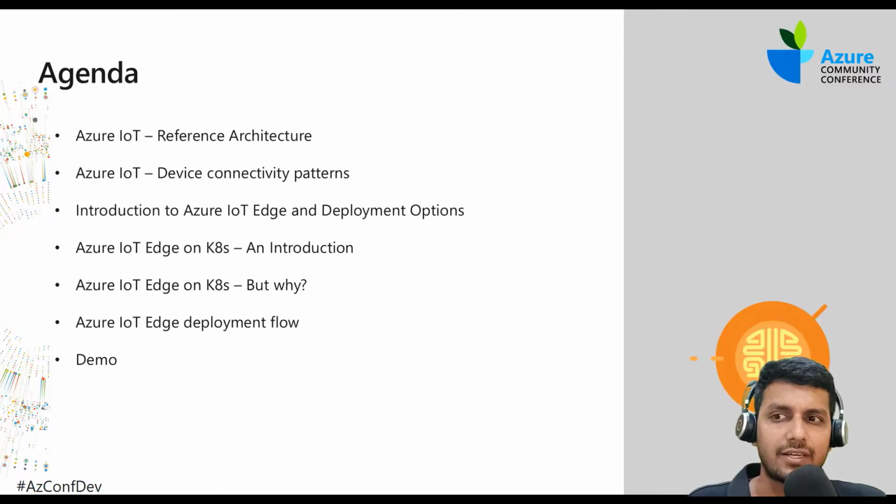Then I'll quickly introduce you to Azure IoT Edge and the various deployment options available for us. Then we'll go through a quick introduction of IoT Edge on Kubernetes, and the various business and customer scenarios, why it might be relevant for us to go this route. Then we'll go through a deployment flow, and end the session with a demo.